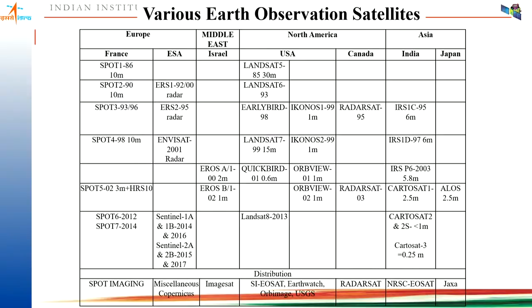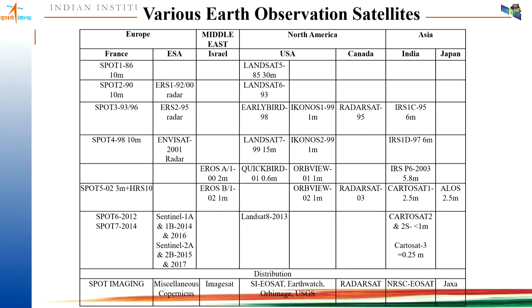or the GeoEye series of satellites. They are the highest spatial resolution providers. IKONOS was the first commercial satellite used for providing near photographic quality images. Then from Canada we have the RadarSat series, which is a microwave satellite. From India we have the Indian Remote Sensing satellite series.